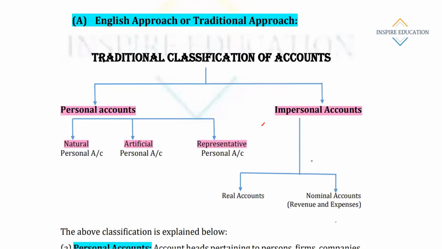Means in personal account there are three types of account. In impersonal accounts, there are real accounts and nominal accounts. So let's see what these things are.